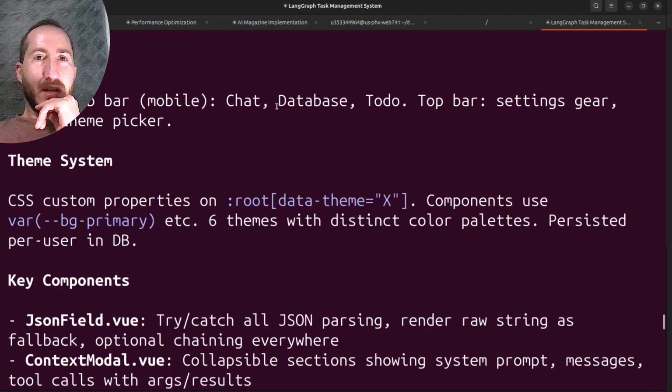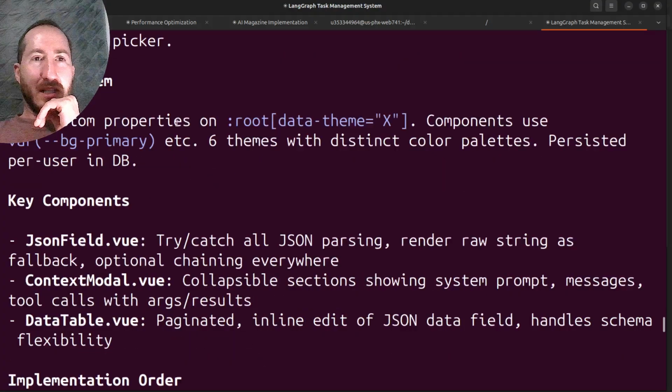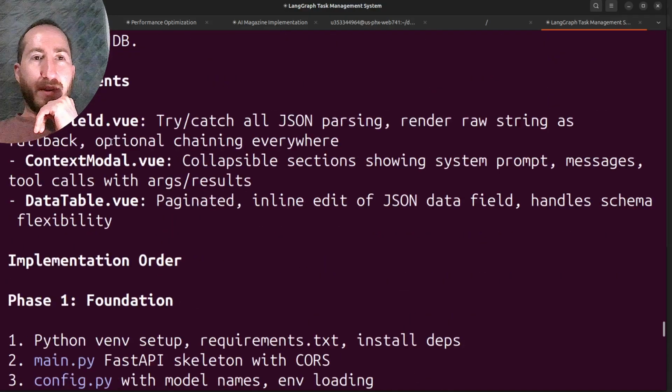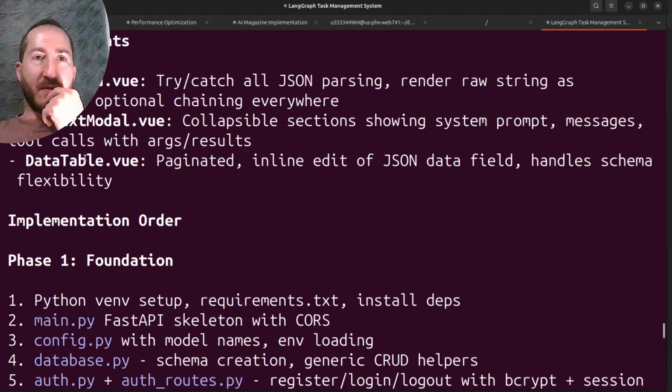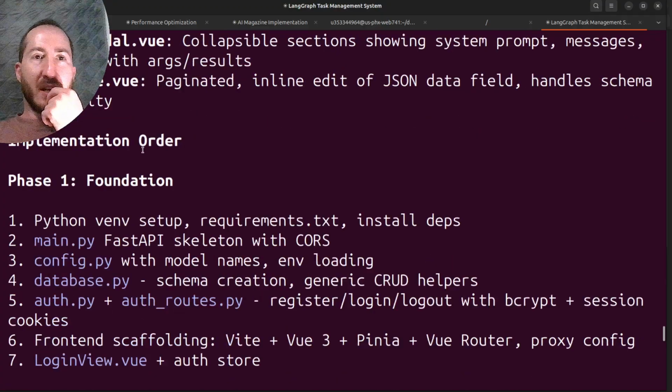It'll also need login, but we'll see. CSS custom properties, so it is going to use variables. That's nice. The key components: JSON field view, context modal view, data table view.